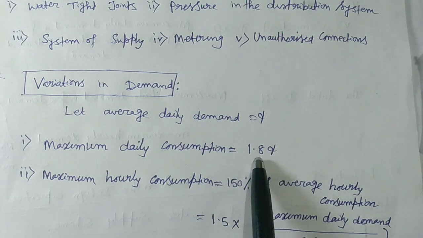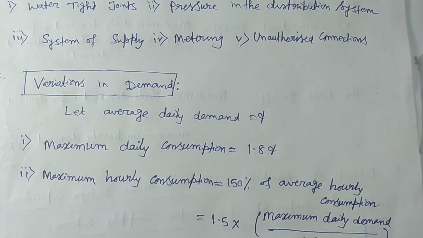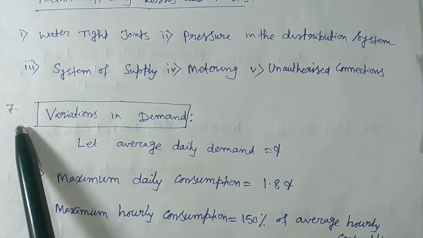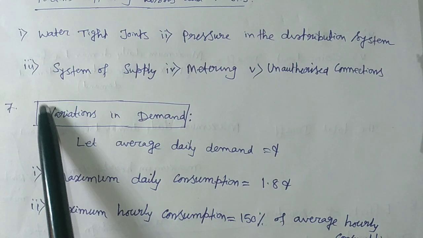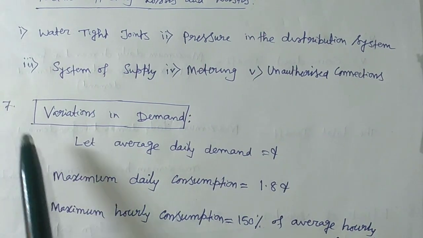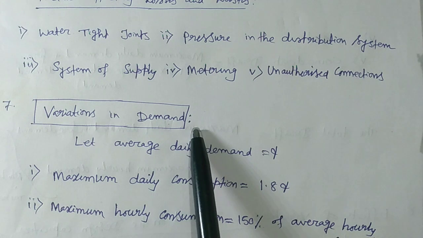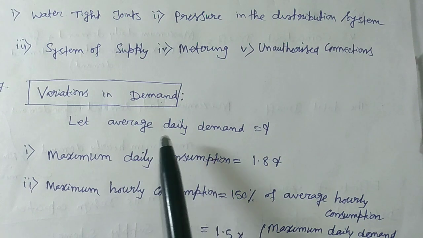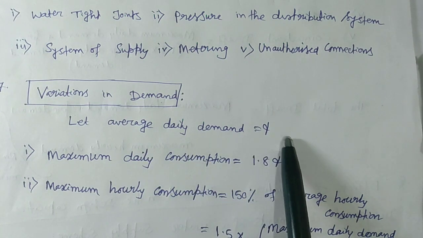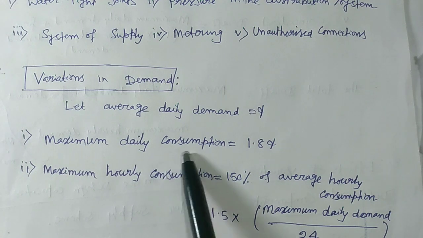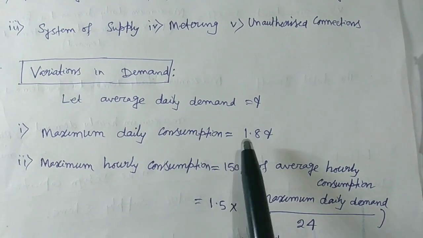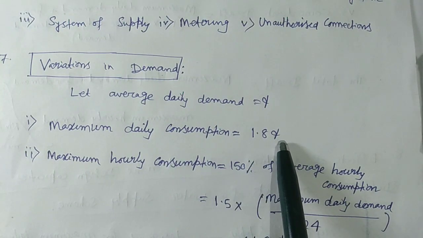That means 1.8. This is very much important, so that I have made this box. Okay, that variation in demand. What are those variations in demand? Let the average daily demand be small q. Okay, so maximum daily consumption will be 180% of that small q. Okay, so it will be 1.8 into q.